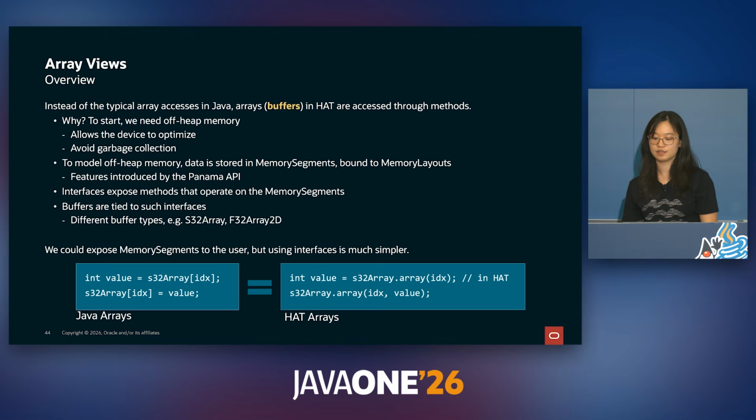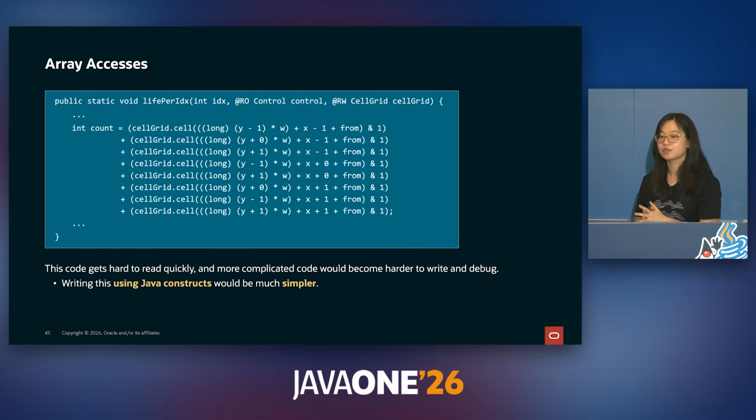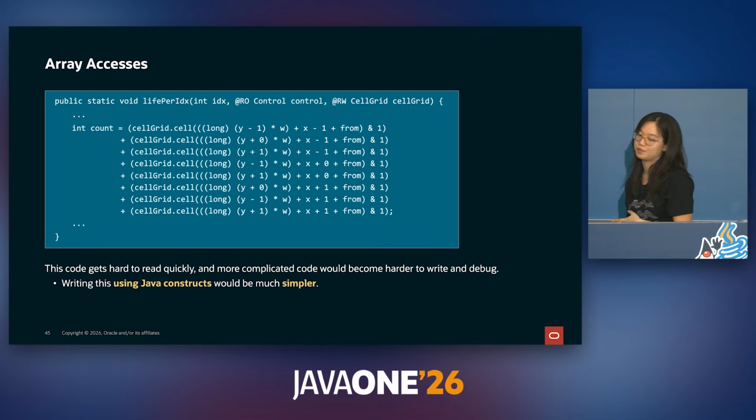Interfaces expose methods that operate on these memory segments, and buffers are tied to such interfaces. We could have exposed memory segments to the user, but I think that operating on these interfaces is much easier. On the bottom, we have a small diagram comparing how you would normally code something in regular Java versus using HAT arrays. It's not too different, but there may be issues with how HAT represents its buffers. The code can get really verbose with complicated pointer arithmetic. This is harder to write and even harder to debug.